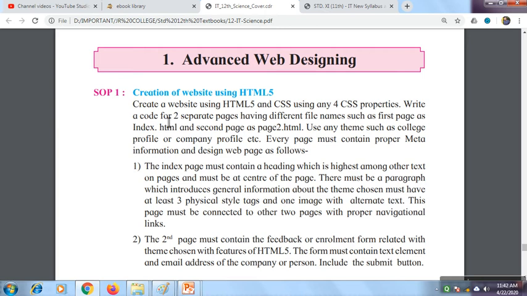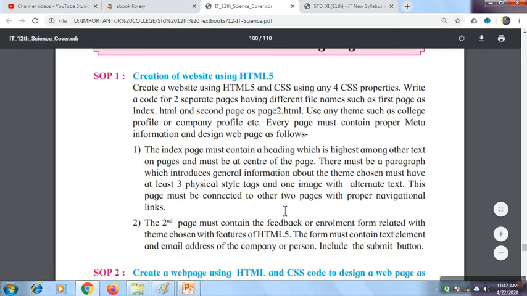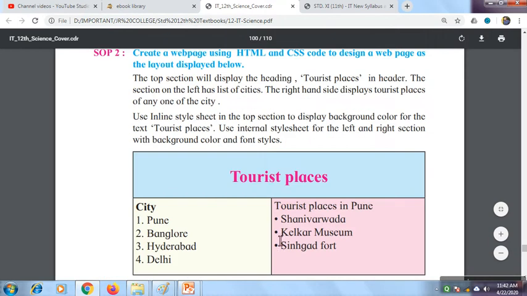So your first, SOP 1, first practical, is creation of a website using HTML5. So here you have to use HTML5 constructs and CSS. The whole information is given on how to create the practical, like it's based on a college profile or company profile. Then you have to create an index page, a second page, what the first page will have, what the second page will have, or everything is given. Then again, a layout is given. You have to create a web page as per the layout provided, and instructions are given.